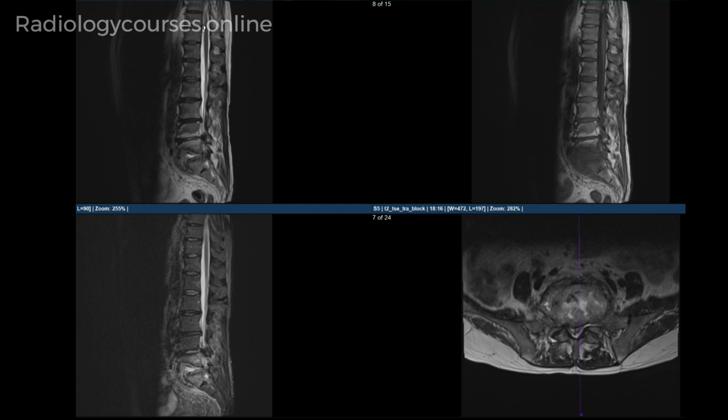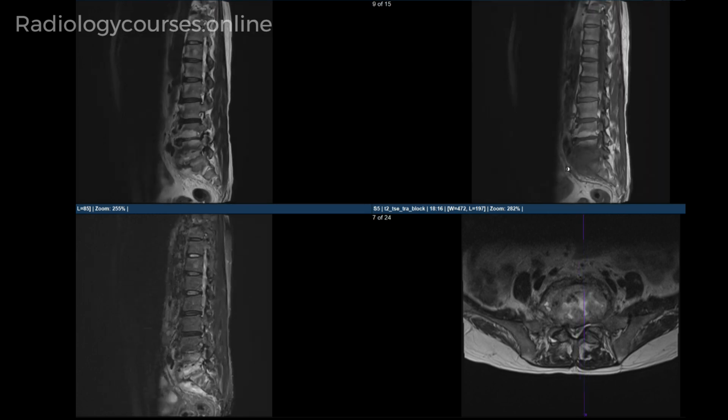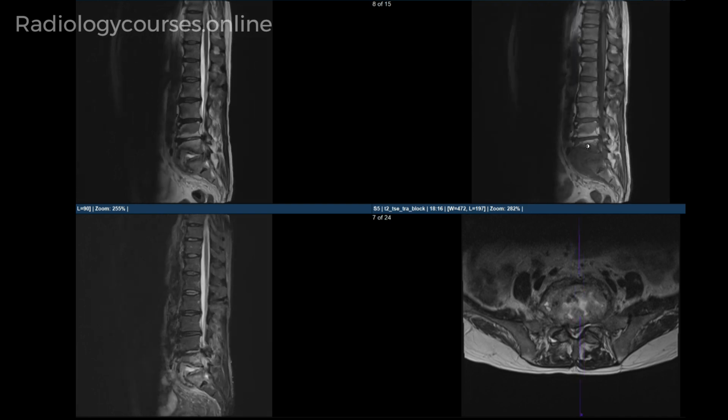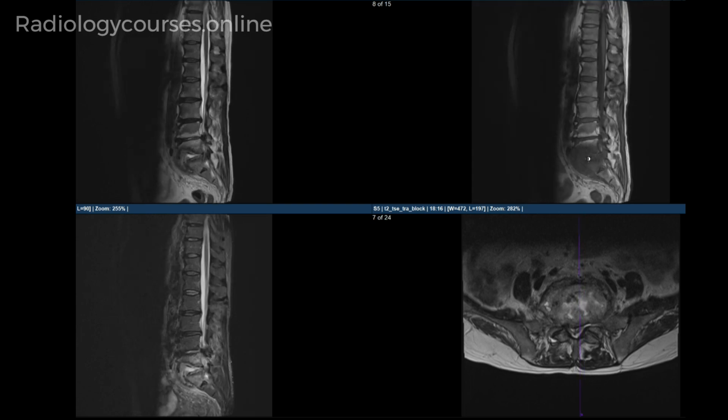Let's forget about other abnormalities in the rest of the spine. Let's concentrate only on this. On the sagittal T1, there is complete destruction of the S1 and the L5 vertebral bodies with loss of demarcation of the end plates with the L5-S1 disc.